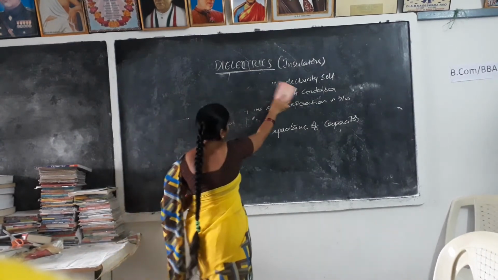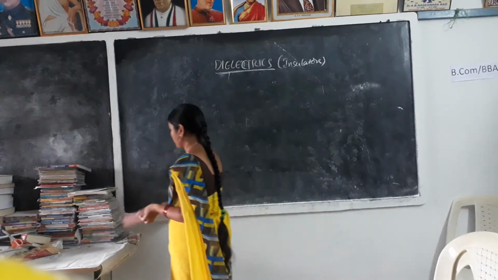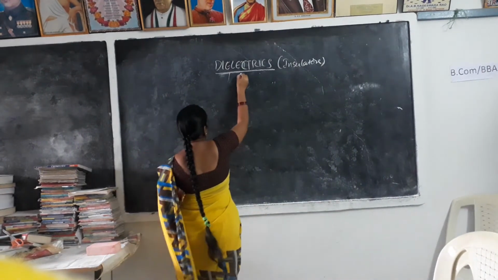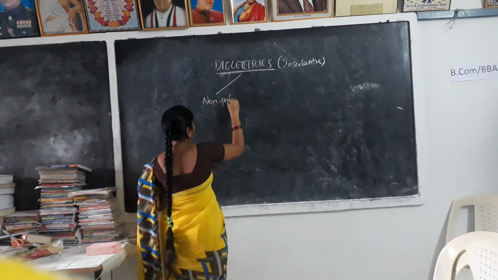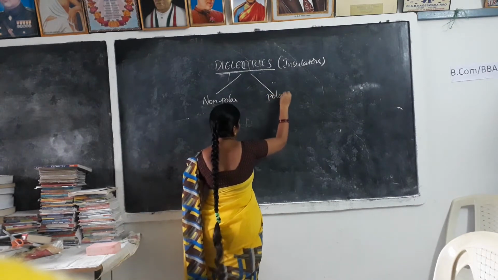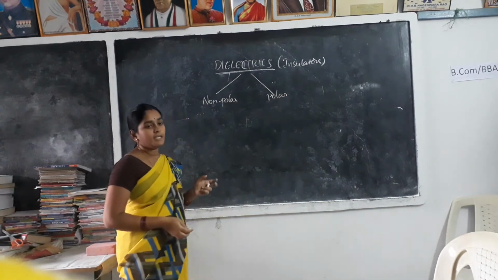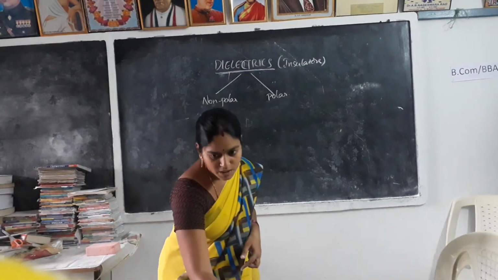Next, dielectrics are of two types: non-polar and polar. In an atom we have positive charge and negative charge with equal amplitude.